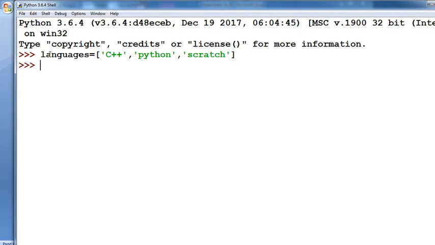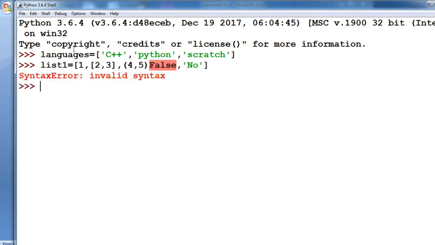Suppose you want to define another list: list1 equals to 1 comma, in brackets also define 2 comma 3, and after that again comma, in square brackets you can also define 4 comma 5. That means you can randomly define all of this in square brackets. Boolean values also, false, and after that you can also define yes or no values. Suppose you define no, in this way you define.